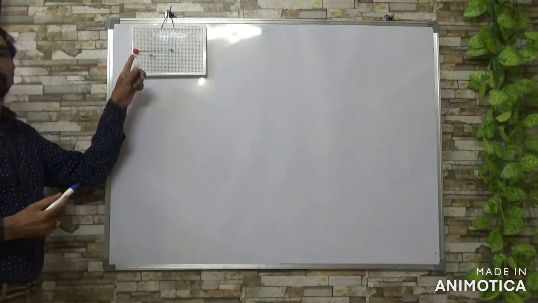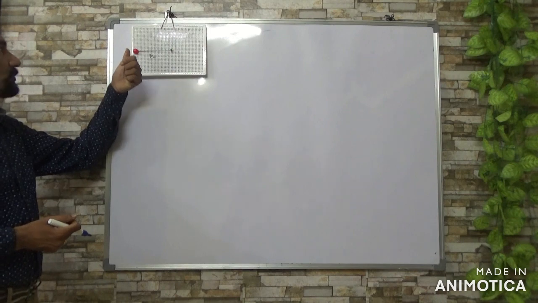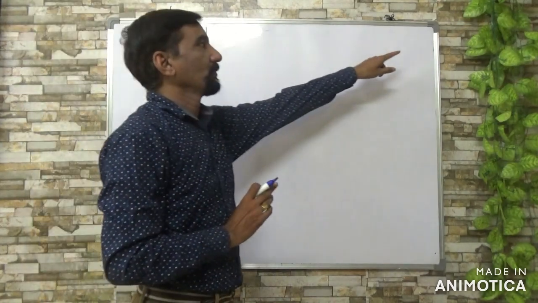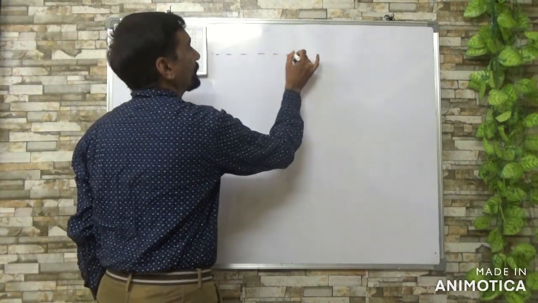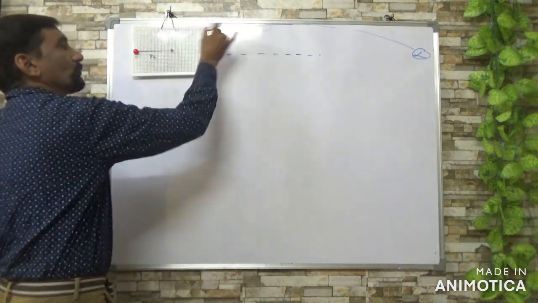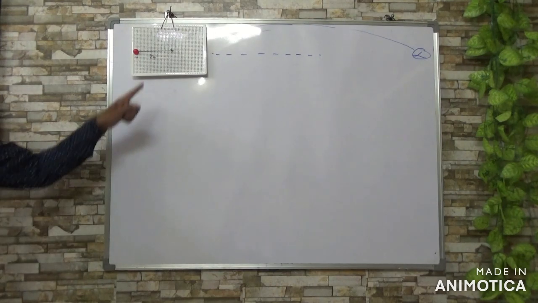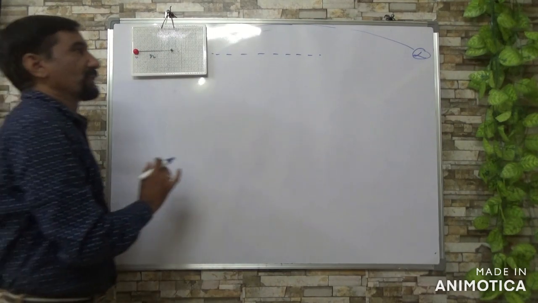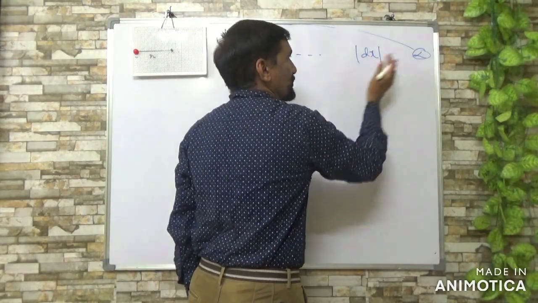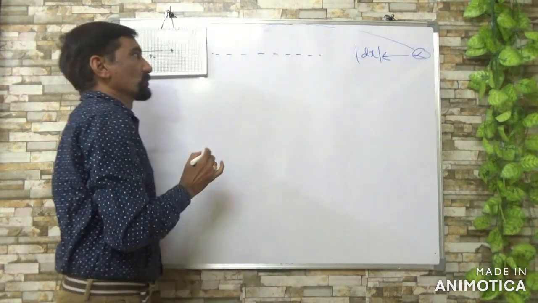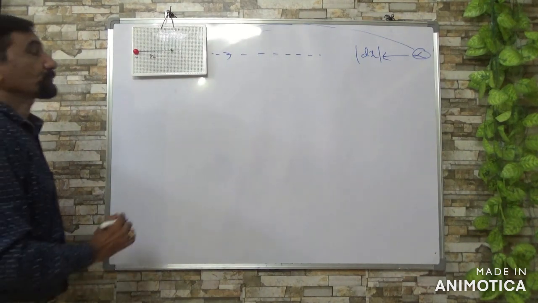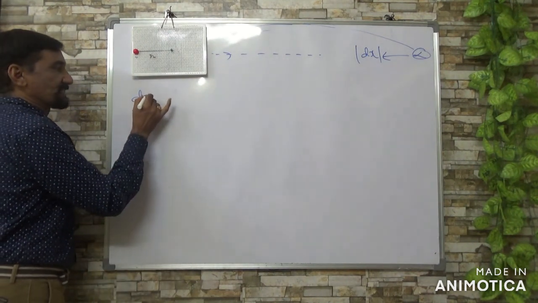So consider a point charge Q at a point O. This test charge Q naught is brought from infinity closer to the charged body, say at a distance R. So for our convenience, let us assume this test charge Q naught is brought through a small distance, say dx, in the direction opposite to this electric field. Okay, so work done in this process.